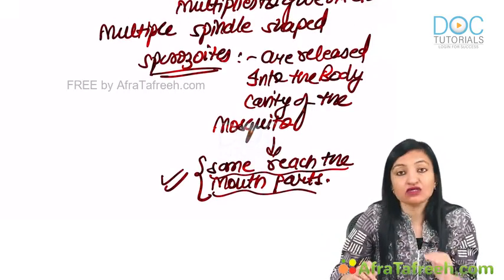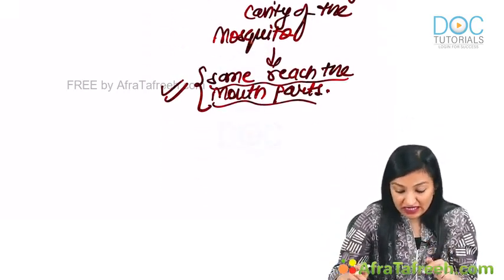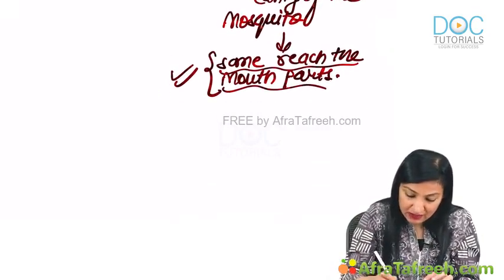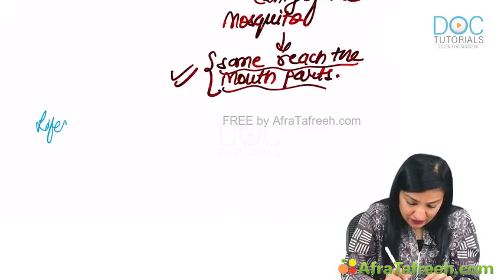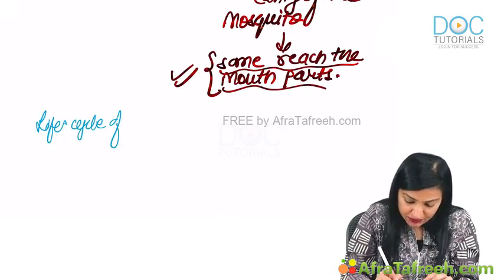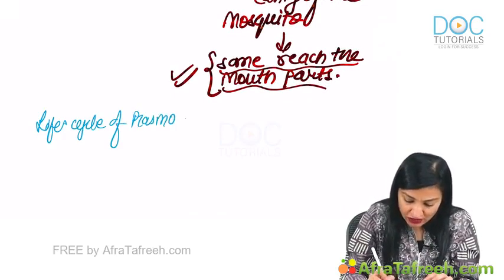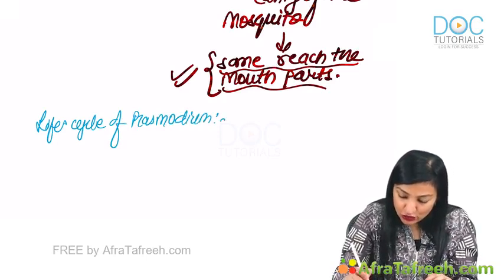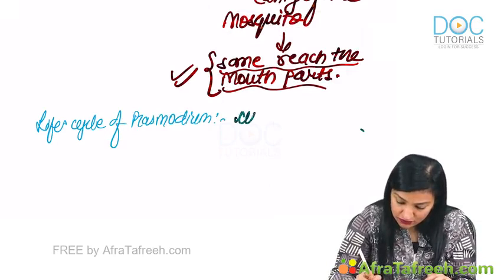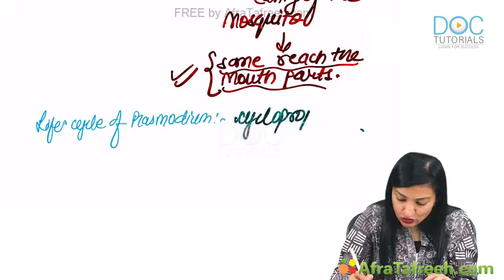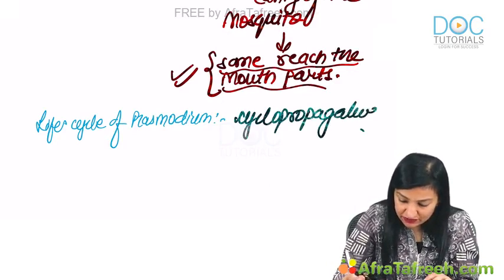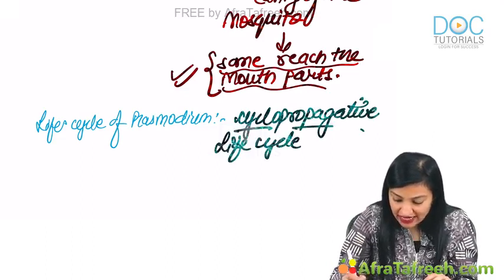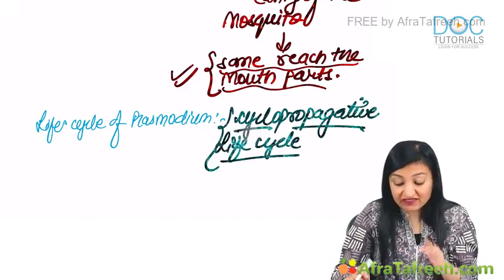So this is about the life cycle of malaria or Plasmodium. Remember, the life cycle of Plasmodium is referred to as the cyclopropagative life cycle.